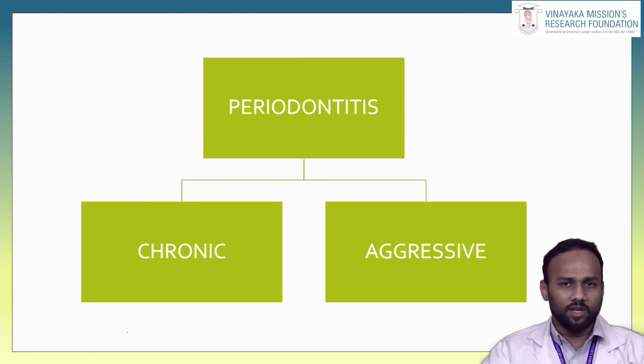Basically, in periodontal disease, we have two classifications. The first one is chronic periodontitis, and the second one is aggressive periodontitis. Chronic periodontitis is a gradual onset loss of periodontal structure, whereas in aggressive periodontitis, there will be a rapid destruction of bone and surrounding structure in a short duration of time. These are the two basic diagnoses we can see in periodontal diseases.